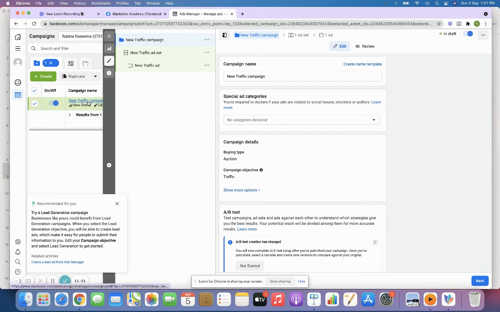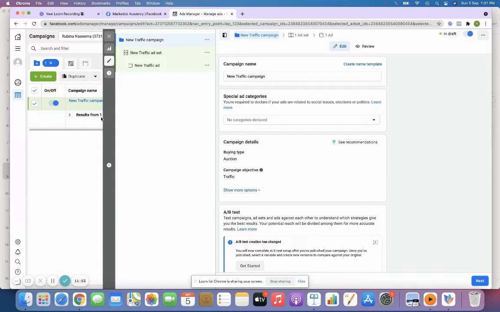Now when you see here behind the board, you'll be able to see automatically, once you click create, the traffic campaign has been created over here. So it is always essential to set a proper campaign name, right? That is one of the most important steps that most of the marketers and business owners fail, because they really just wanted to rush and rush, complete the campaign, get the leads, right? So this is not how it works.